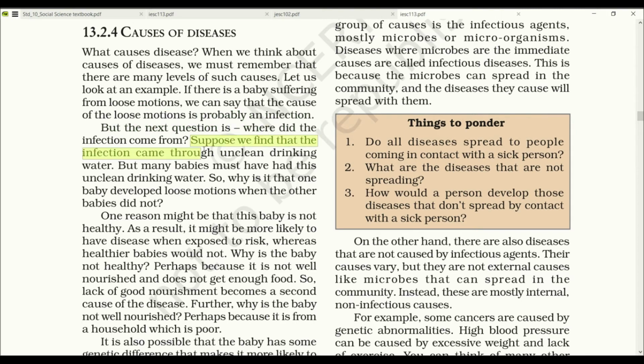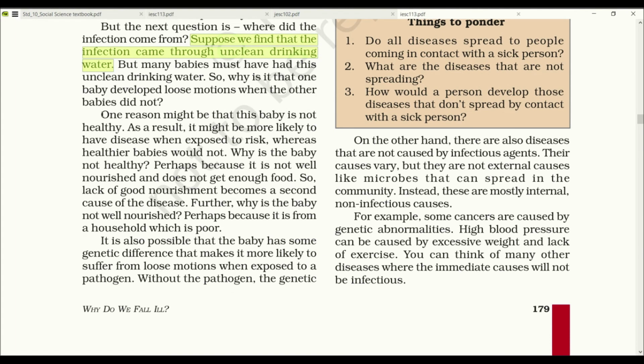Suppose we find that the infection came through unclean drinking water. But many babies must have had this unclean drinking water. So why is it that one baby developed loose motion when the other babies did not? One reason may be that this baby is not healthy, as it might be more likely to have disease when exposed to risk, whereas healthier babies would not.